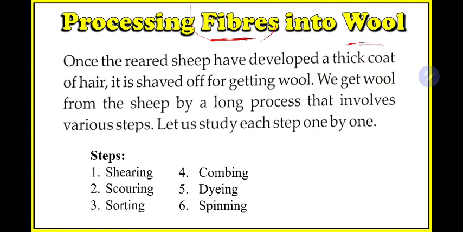Okay, because in the market we don't purchase the hair of sheep, we purchase wool from the market. So we need to learn the process of how this wool is formed. So what they are saying: once the reared sheep have developed a thick coat of hair, it is shaved off for getting wool.